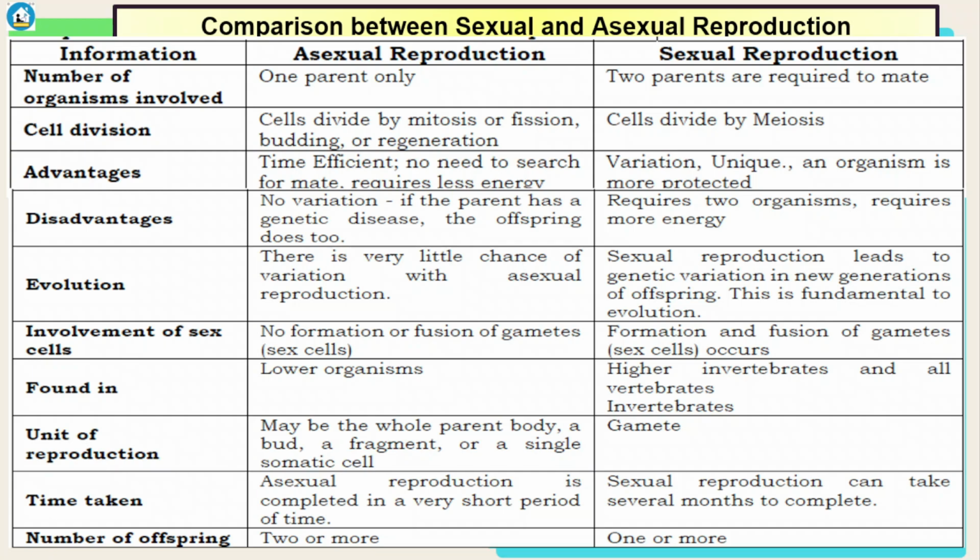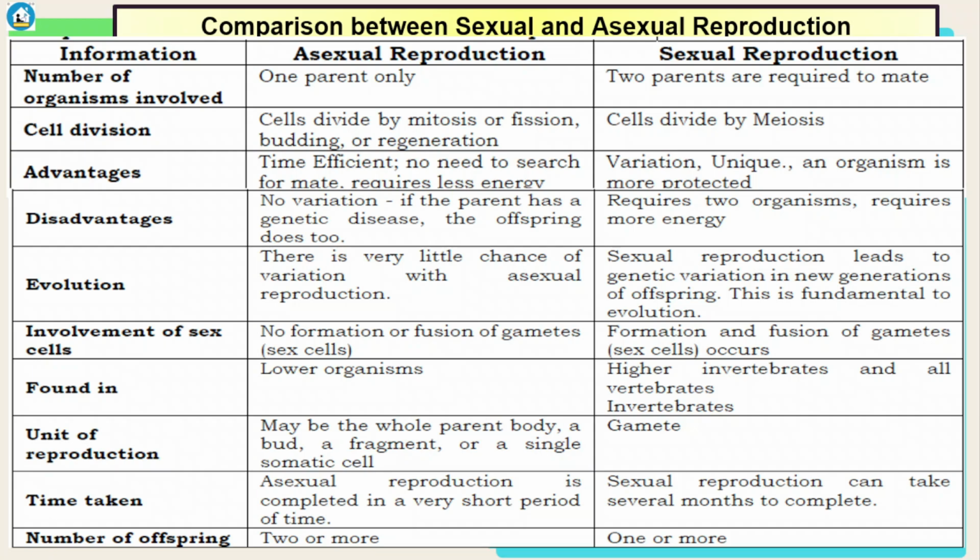Disadvantages: in asexual, no variation. If the parent has a genetic disease, the offspring does too. In sexual reproduction, it requires two organisms and requires more energy. Evolution: in asexual, there is a very little chance of variation with asexual reproduction. Unlike in sexual, it leads to genetic variation in new generations of offspring. This is fundamental to evolution.